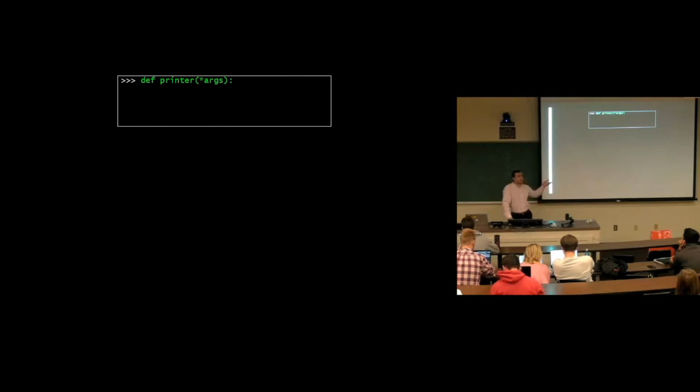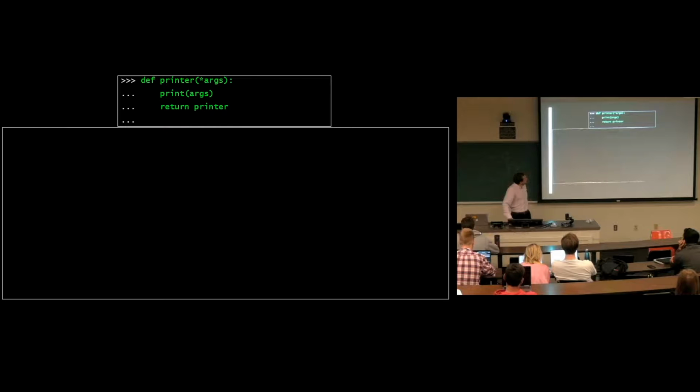So let's just try this out, right? I've got a function printer. It takes in any positional arguments. We're going to print out those arguments and then return printer. This is going to allow us to both look at functions when they're called and lines when they're called. So, do you see the interesting recursion here? It's just so cool. First-class functions never get old. We've got a function that isn't calling itself; it's returning itself. And that's technically recursion, I think. I don't know what the technical definition of recursion is.